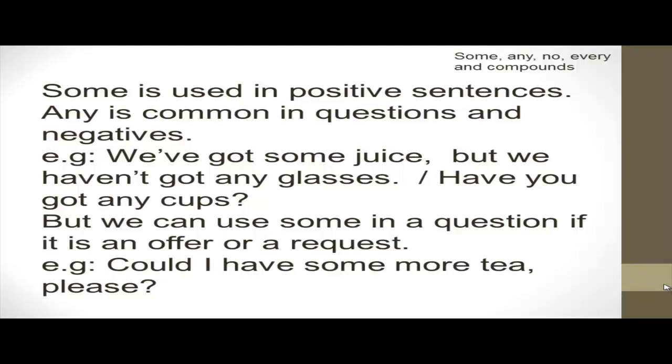Interrogative means questions, but in just two cases or in two kinds of questions. What are they? Offers and requests. Offer, like when I say, do you want some more sugar? This is an offer. Request, like, could I have some tea please? Okay, so we use some in positive and question sentences, in two kinds of sentences, positive and interrogative.